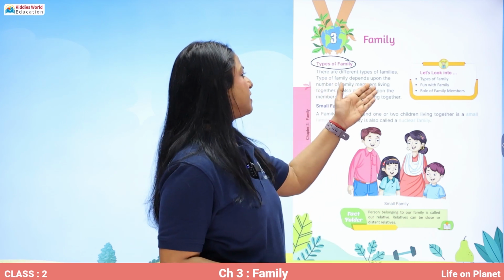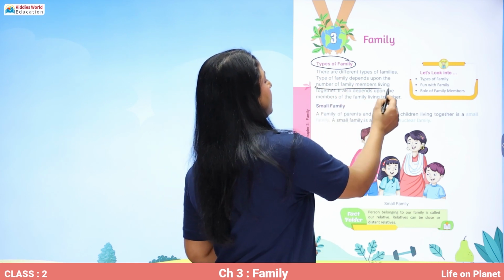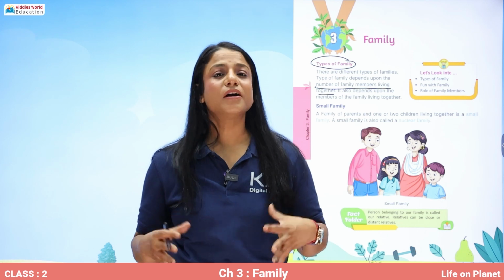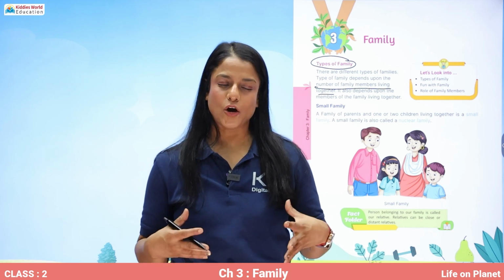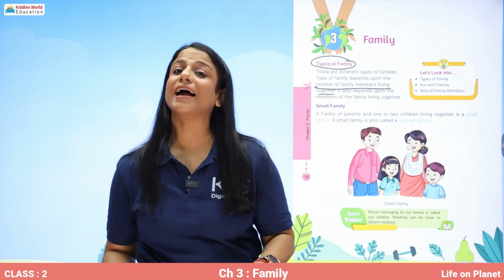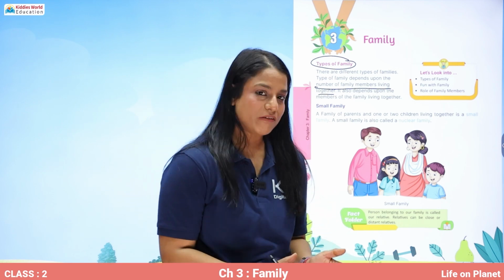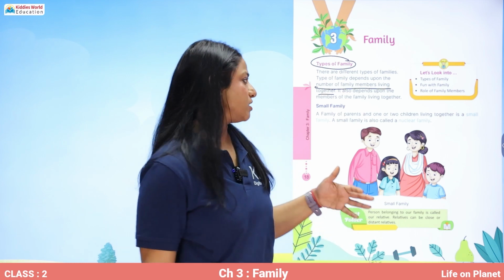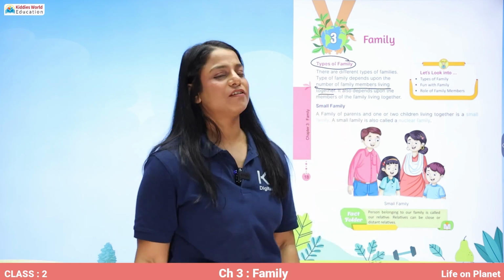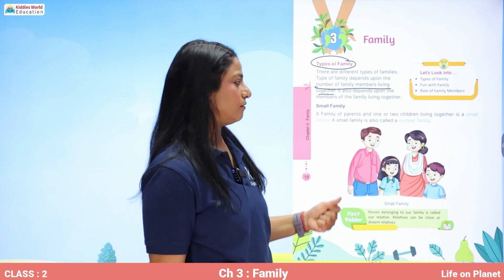The type of family depends upon the number of family members living together. According to how many members there are in your family, we can say whether it's a small family or a large family.